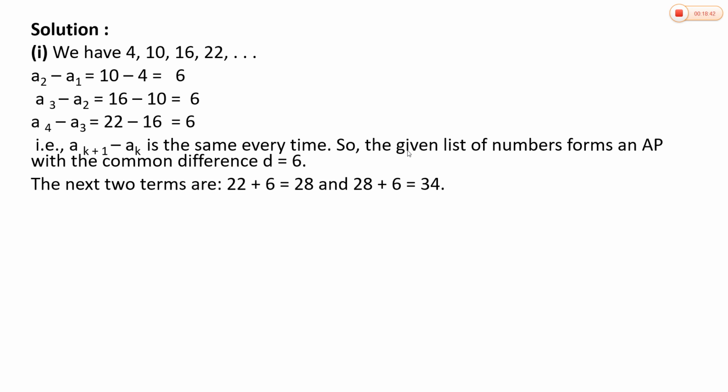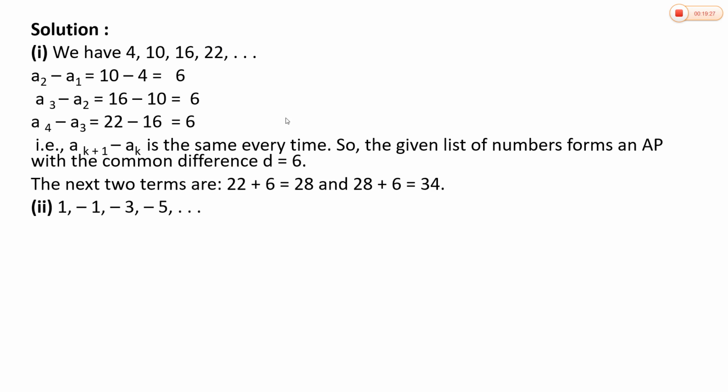So, your conclusion is the given list of numbers forms an AP with common difference D equal to 6. Here you know the first term as well as the common difference. Once you know these, you can write the AP. How do you write the next term? You just add the common difference to the previous number or preceding term. If you add 6 to 22, you get 28 as the succeeding term. To find the next term, add 6 to 28, that is 34. So, the next two numbers of this sequence are 28 and 34.